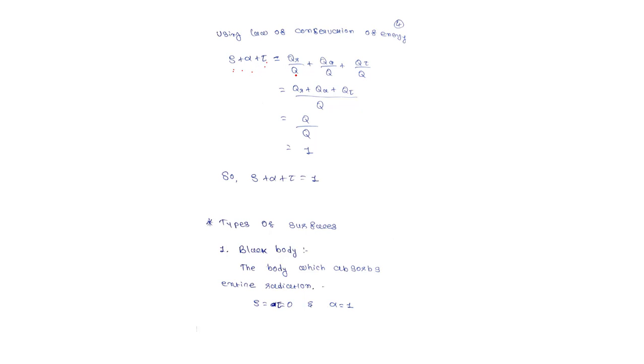We know the equations: rho is the reflection, QR upon Q. Alpha is for absorption, QA upon Q. And tau is for transmission, Q tau upon Q.